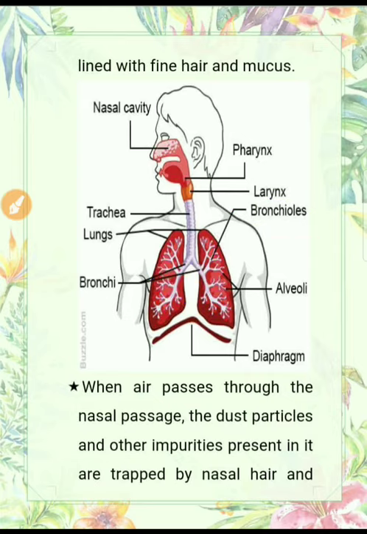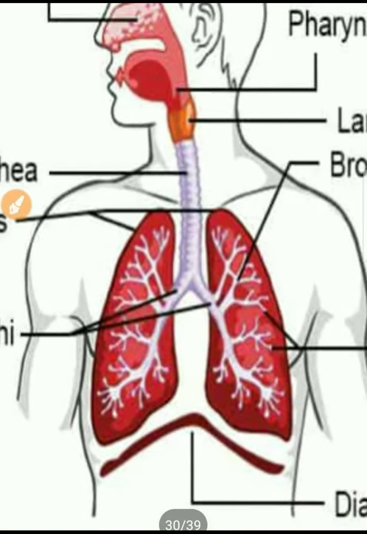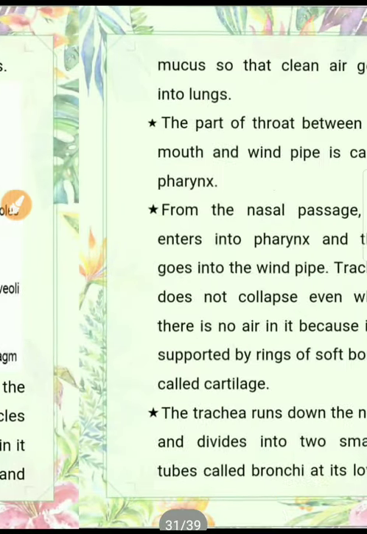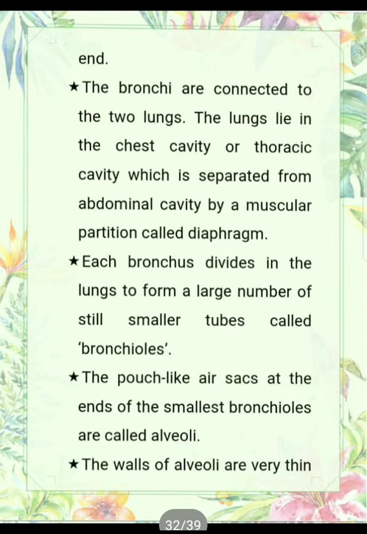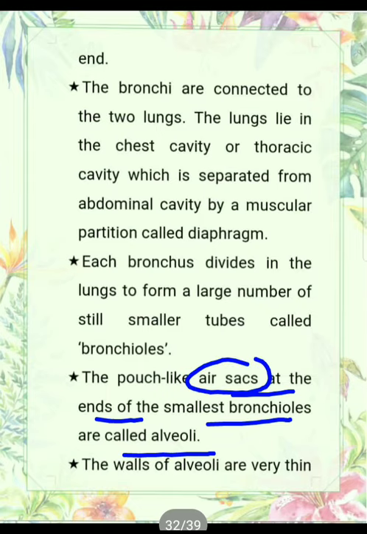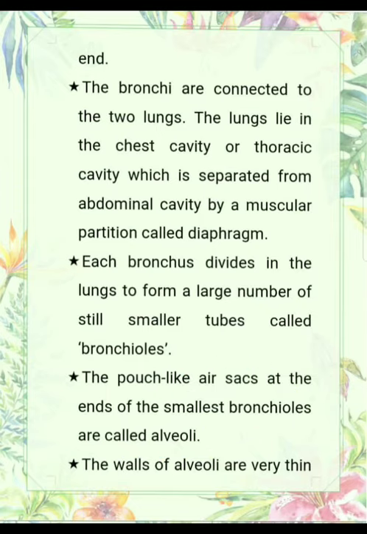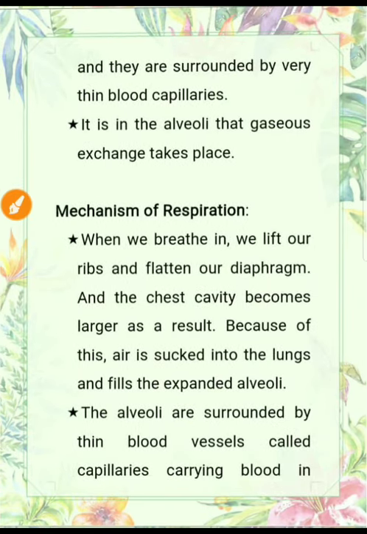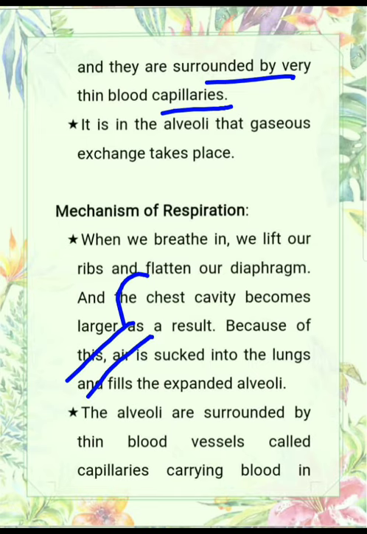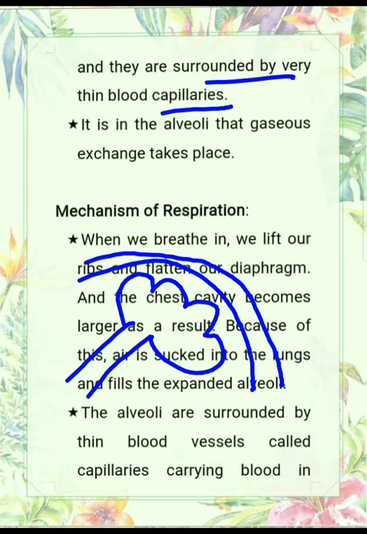Now bronchioles finally end in alveoli. At the end of the bronchioles a cotton pad-like structure is present, known as alveoli. The pouch-like air sacs at the end of the smallest bronchioles are called alveoli. They are also known as air sacs. The walls of alveoli are very thin and they are surrounded by thin blood capillaries. For example, this is the bronchiole, this is the alveoli, and here blood capillaries are present, means these alveoli are covered with blood capillaries.